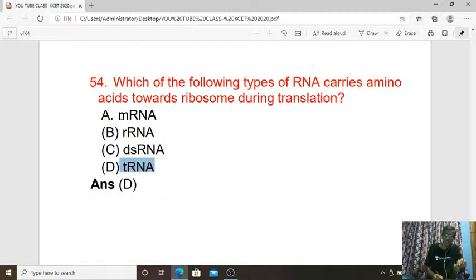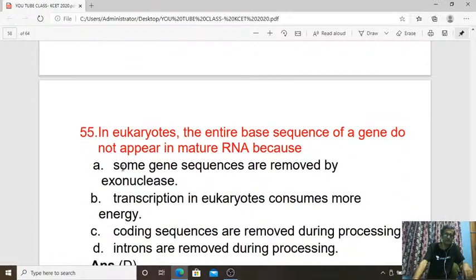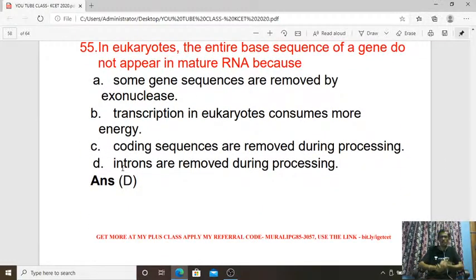So mRNA is the messenger RNA. It is going to pass the message from DNA to RNA. That is the messenger mRNA production. rRNA is the structural component of the ribosome. So the answer is D. 54th answer is D. Transfer RNA will carry the amino acid required for protein synthesis. So clover leaf model, tRNA. Okay, so 54, D is the right answer. Next, 55th question. Question number 55.